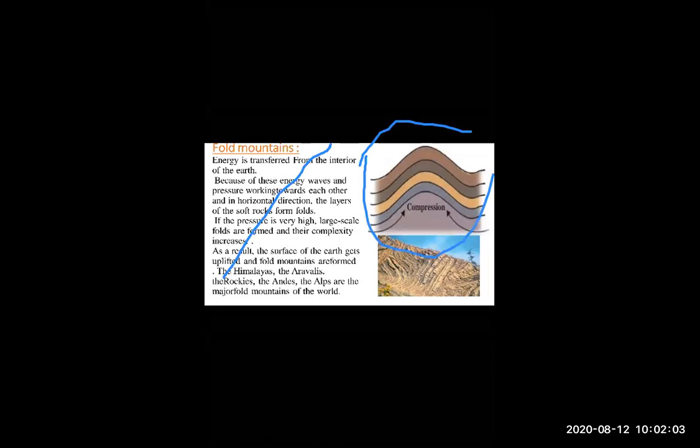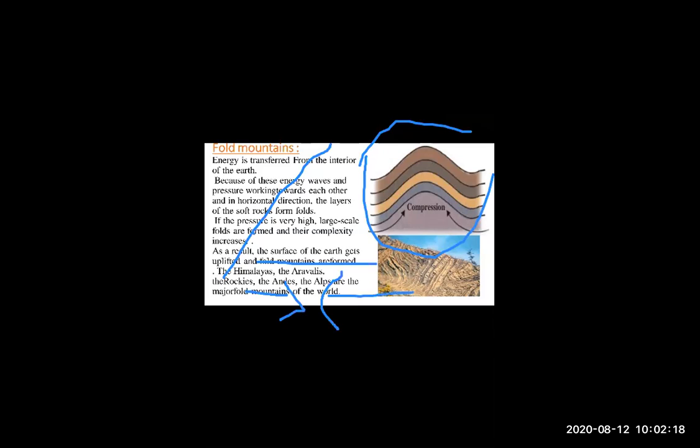For example, this is the land. Whenever land of soft rock, whenever waves move toward each other, fold mountains are created. And this is called compression.